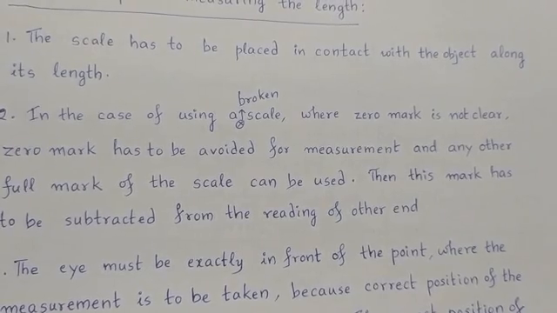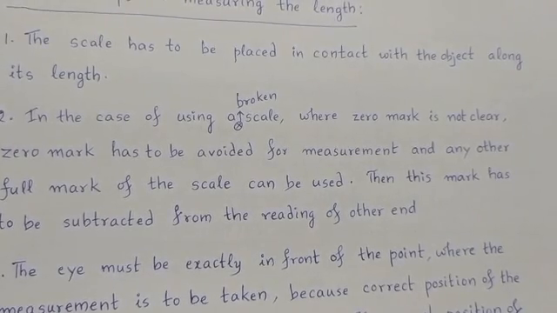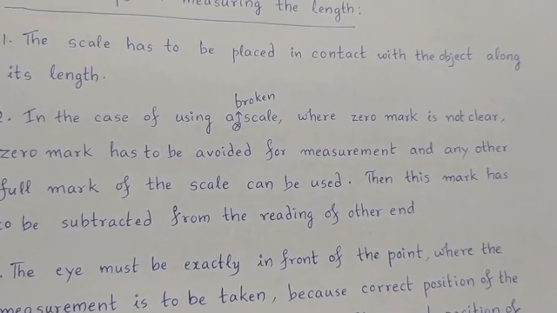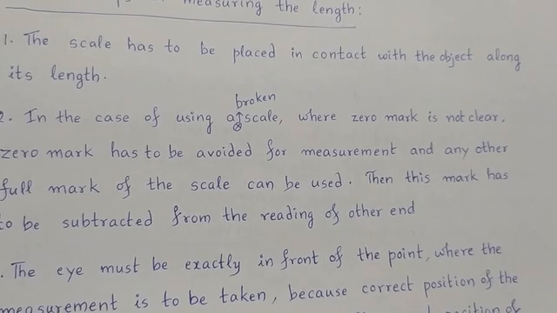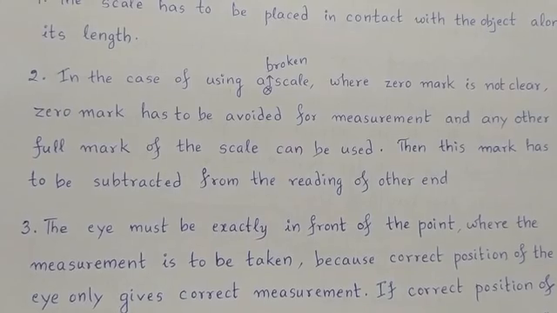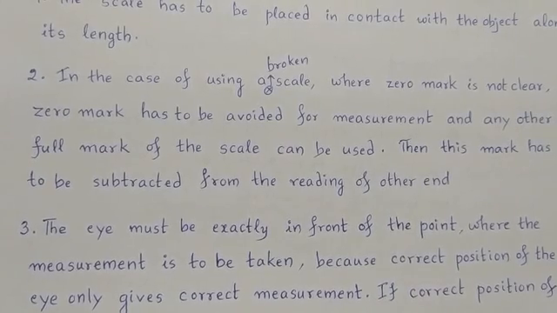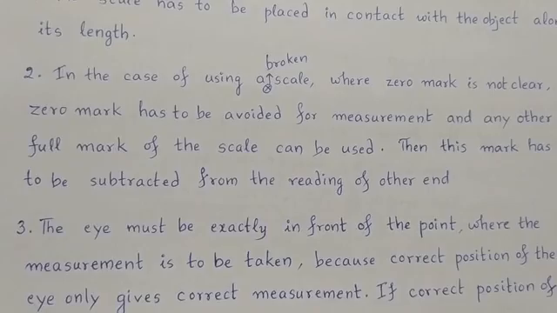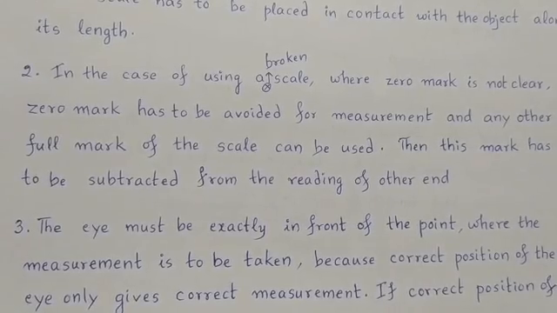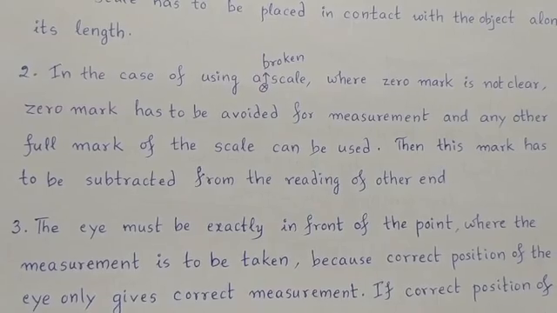The 0 mark of the scale, as it is not clear, has to be avoided for measurement, and any other full mark of the scale can be used.